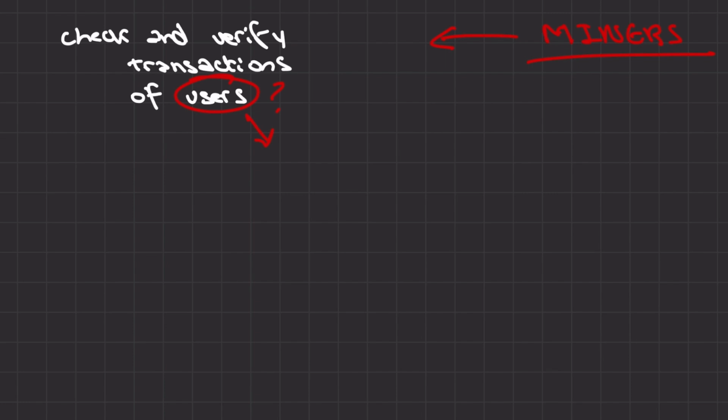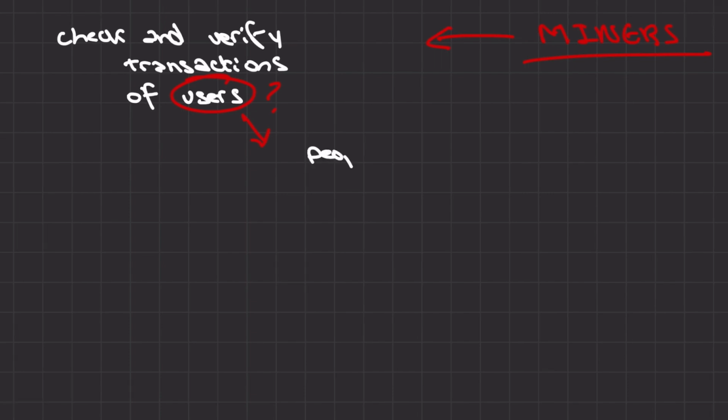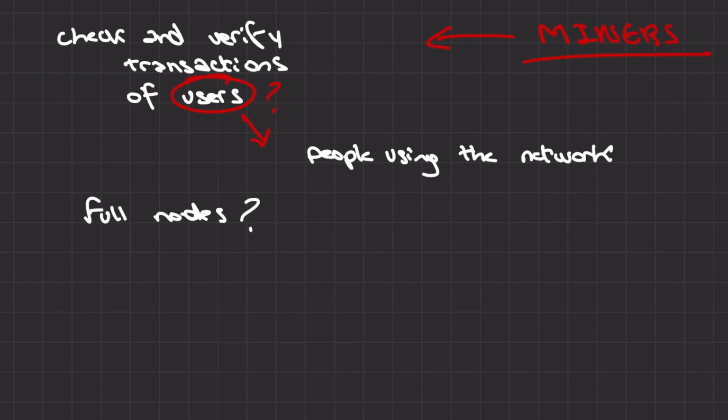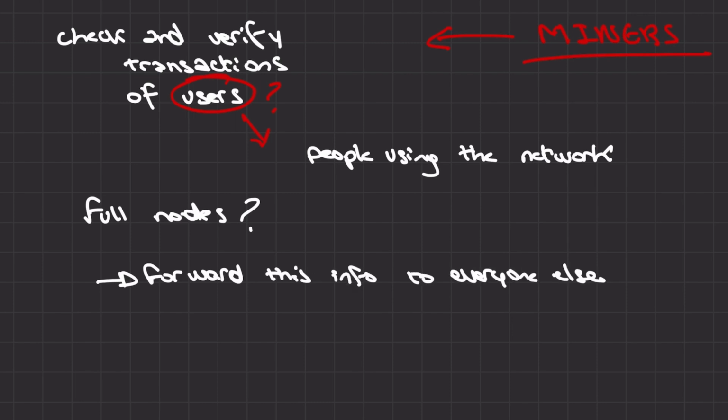Well, who are the users? Users, also called light nodes, are most of the people using the network. They send and receive payments. But we also have full nodes, which are nodes that forward this information to everyone else for the network to stay decentralized. They are set up as checkpoints and are not really participating in actual transactions.